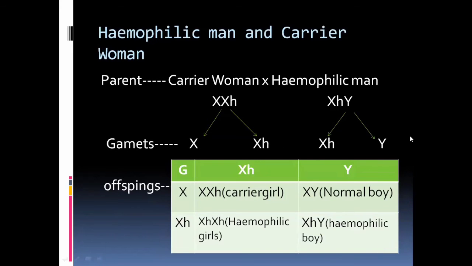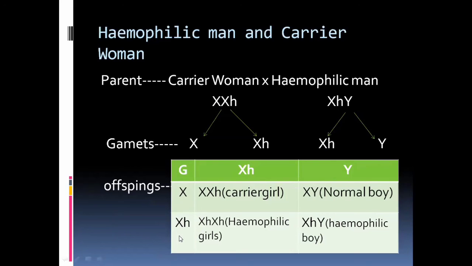And then the next problem is, if the man is suffering from the hemophilia disease and the woman is a carrier. The parents are XXH and hemophilia man XHY. The gametes are X and XH. XH means the person is suffering from hemophilia, and then XHY shows XH and Y gametes. And these gametes are put into the Punnett square, this shows the female side, this shows the male side, XHY and XH.